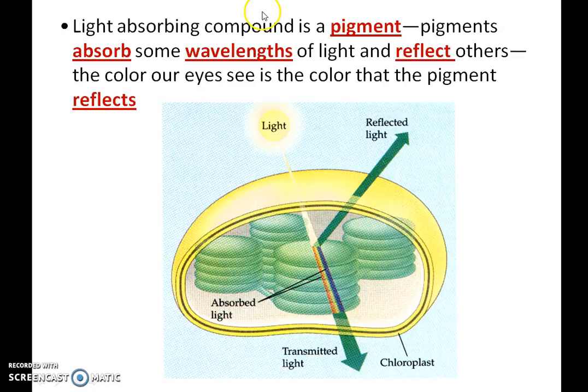A light-absorbing compound is a pigment. Pigments absorb some wavelengths of light and reflect others. The color our eyes see is the color that the pigment reflects. So in other words, the other ones are absorbed. So in the chloroplast, the green light is reflected, whereas all the other colors are absorbed.